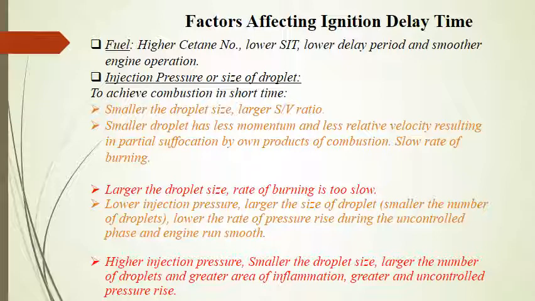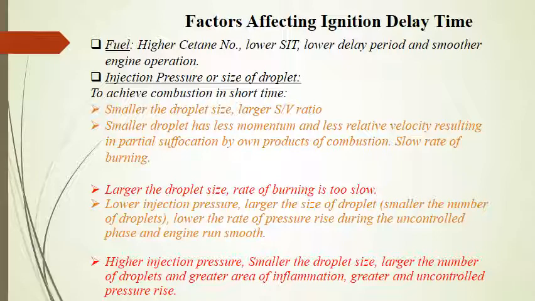Now, it appears that in the CI engine, in order to achieve complete combustion in the very short time available, the liquid fuel should be injected in droplets of smallest size to obtain the largest surface to volume ratio. But it should be kept in mind that the rate of burning depends primarily upon the rate at which products of combustion can be removed from the surface and replaced by fresh oxygen. That is, it depends upon the rate at which the burning droplet can move relative to the surrounding air.